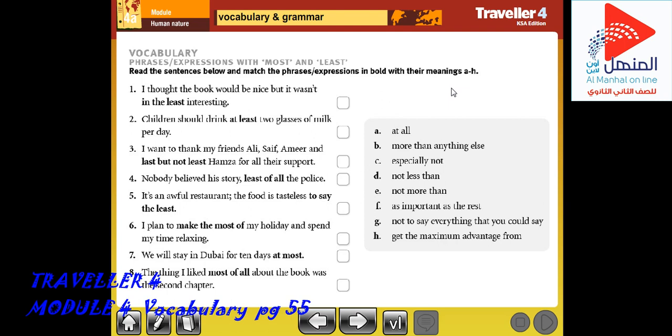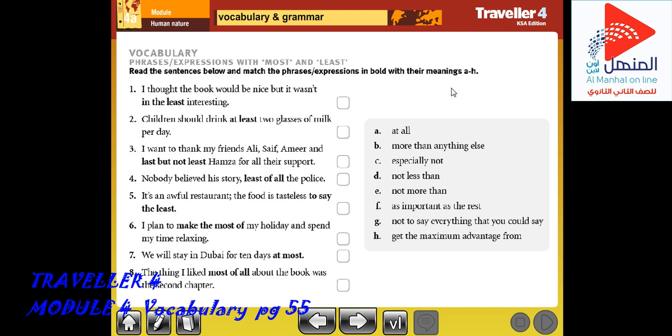Warning: we don't use the most with this meaning. The sun shines over 800 hours during June, July, and August, and on most days temperatures rise above 25 degrees. When we are talking about the majority of something in general, we use most plus noun, any noun. When we are talking about the majority of a specific set of something, we use most of the plus noun.